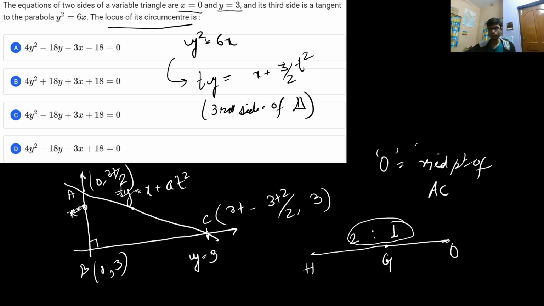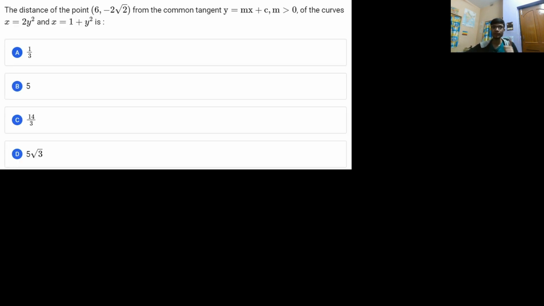Alright, so with this, let us move to the last problem, and the last problem is a very important one, again a problem of common tangent. But in this case, the two curves are both parabolas. It is asking for the distance of the point 6 comma minus 2 root 2 from the common tangent y is equal to mx plus c between the two curves x is equal to 2y square, and the other curve, x is equal to 1 plus y square.